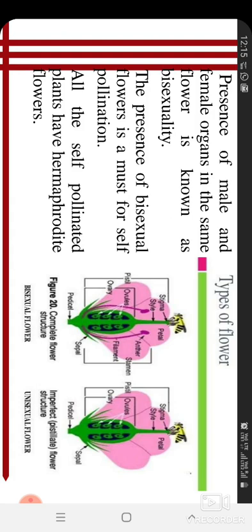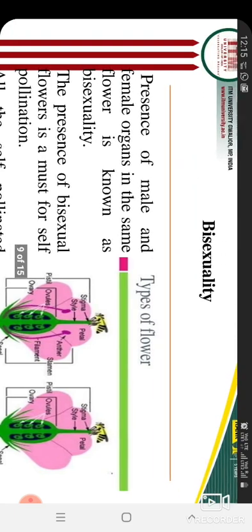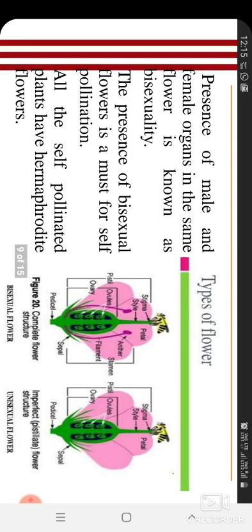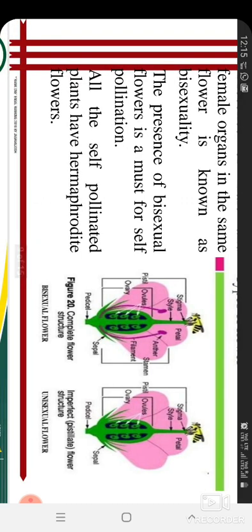But here male and female are in one flower, so it is bisexuality. So if male and female parts are in the same flower, then the flower will definitely go for self pollination. No chance is there for cross pollination. The presence of a bisexual flower is a must for self pollination, and all self pollinated plants have hermaphrodite flowers.